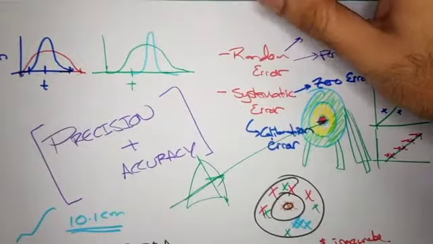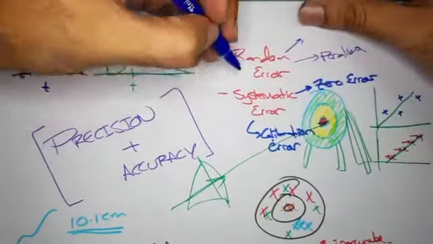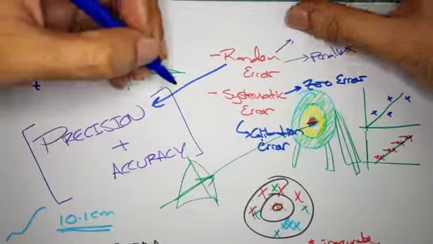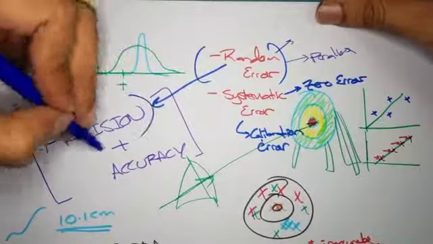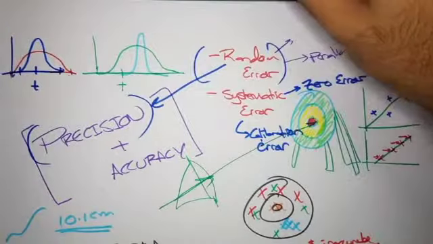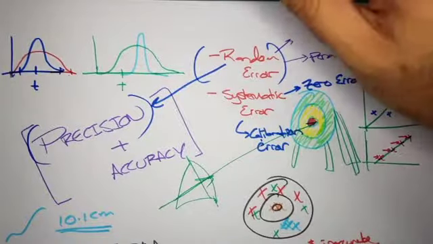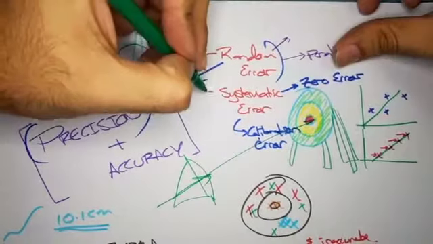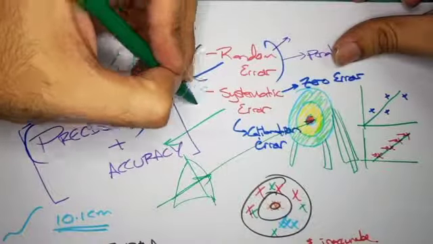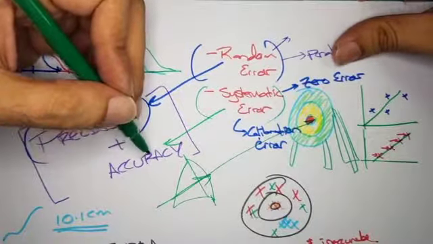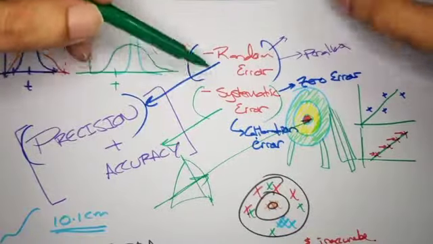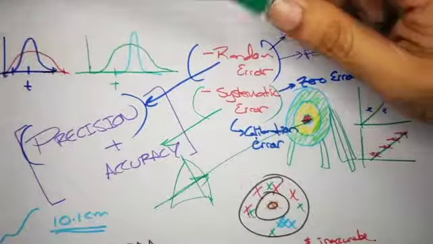Right then. Coming back to random and systematic error, any increase or decrease in random error directly affects precision. The more random error you have, the more the precision will be affected. Basically, more random error will lead to less precision. Similarly, any effect in systematic error will directly affect accuracy. The more systematic error you have, the less accuracy you will have, right? So that's that. We're still waiting for a convincing answer.